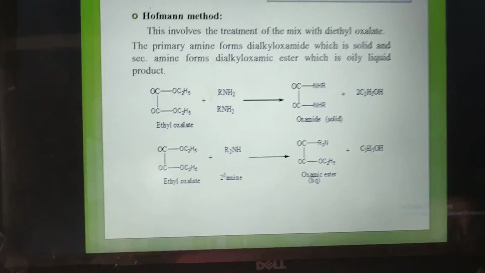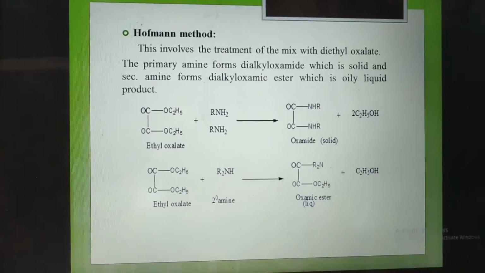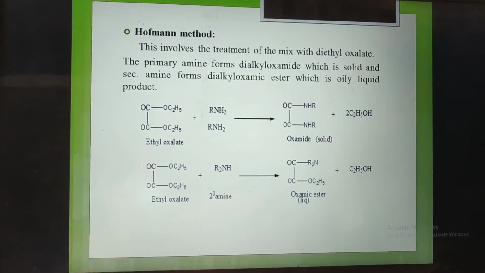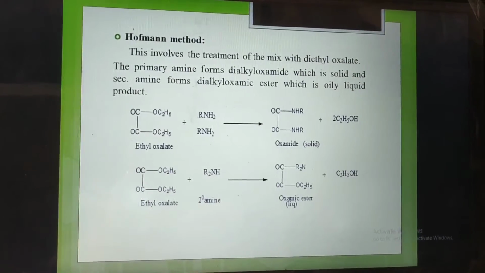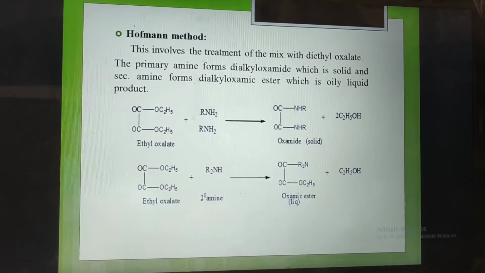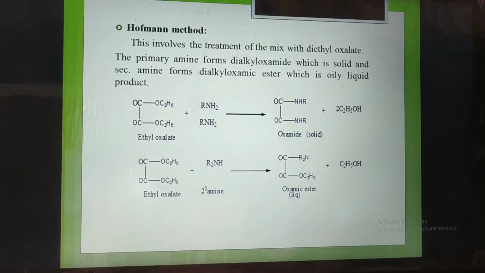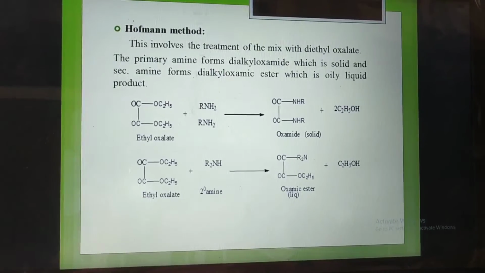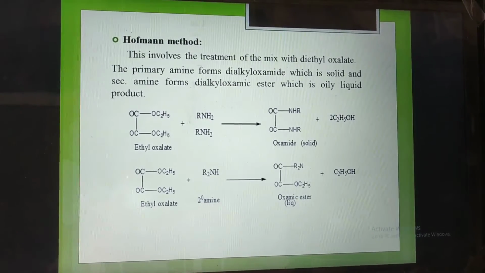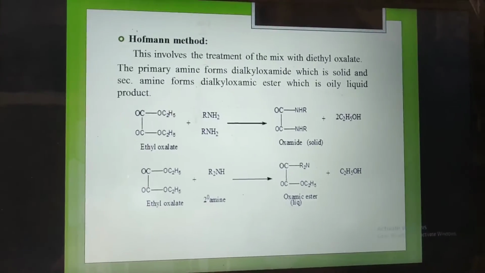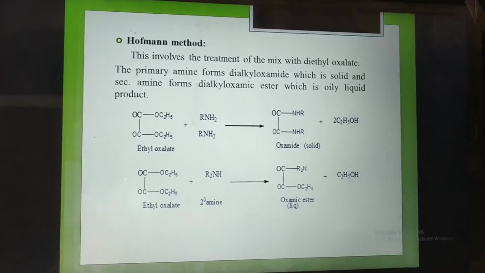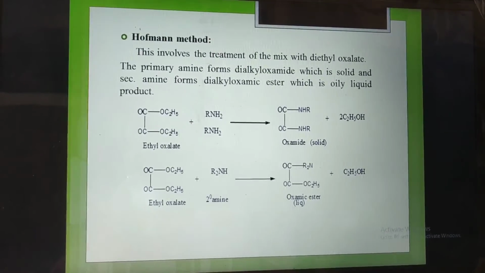Tertiary amine does not give this reaction and is not identified by this method. In this method only primary and secondary amines can be identified. If the final product is solid, then the test indicates the primary amine. If there is an oily liquid product, then the secondary amine is present.